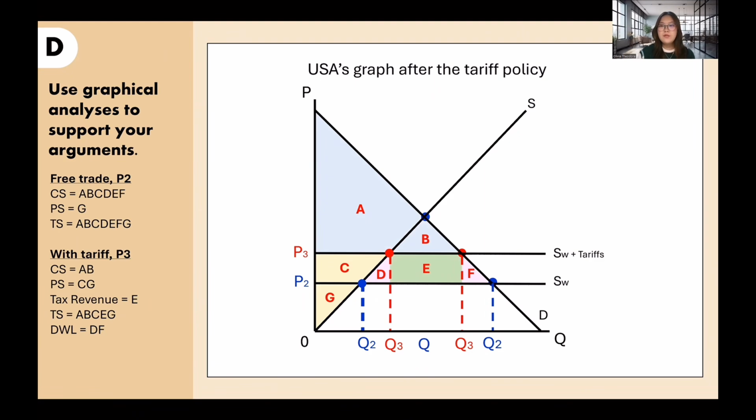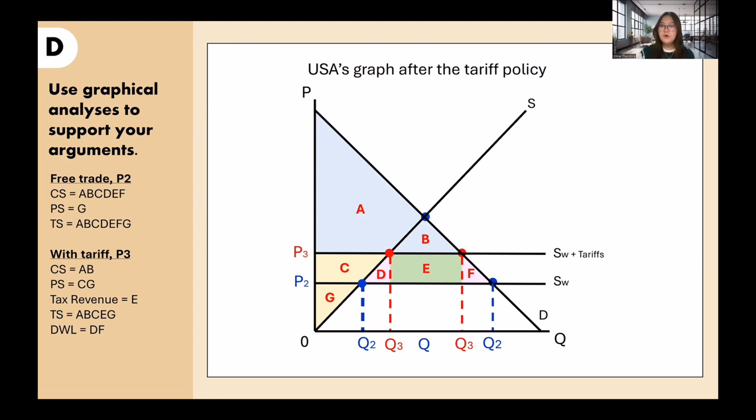The area where the consumer surplus decreases is much more than the increase in producer surplus and tax revenue for the government. This is because there is a deadweight loss in the graph, making the total surplus area only A, B, C, E, and G, while before the tariff, it was A, B, C, D, E, F, and G.